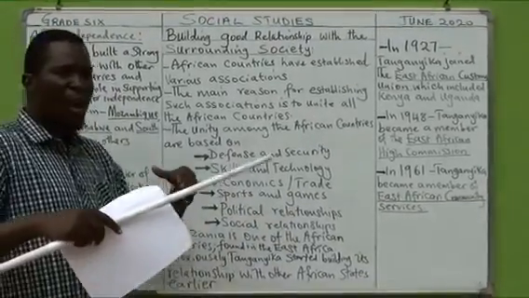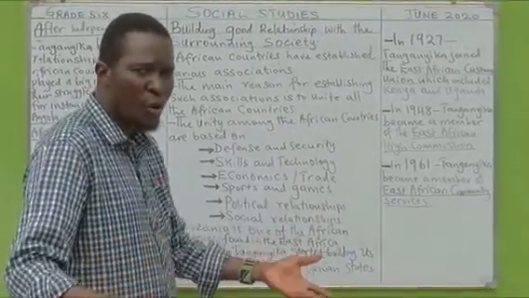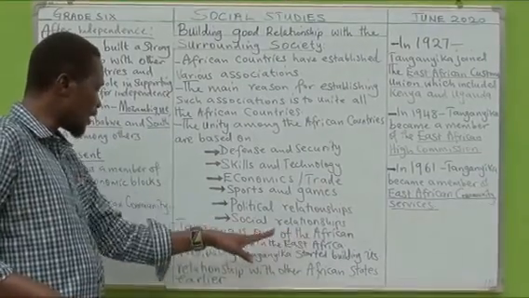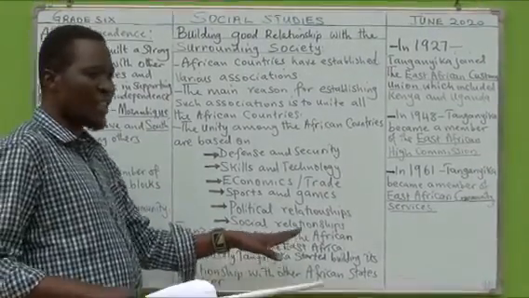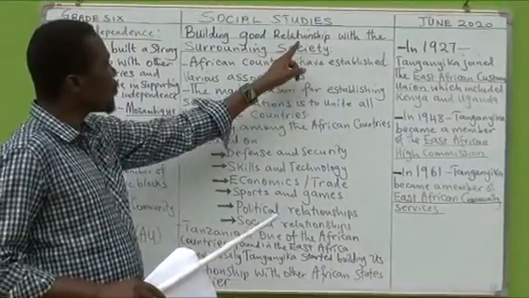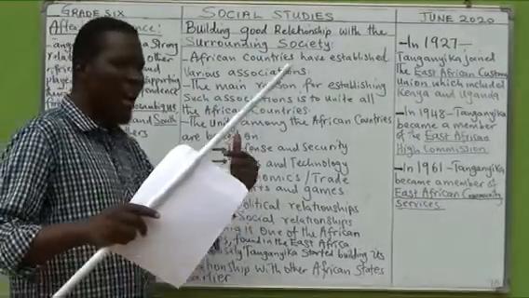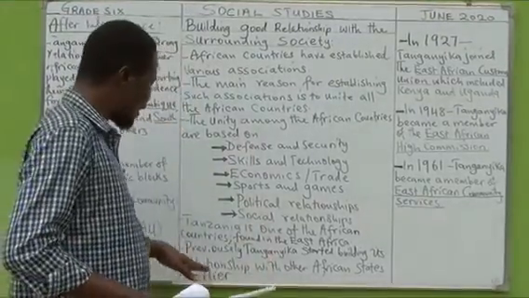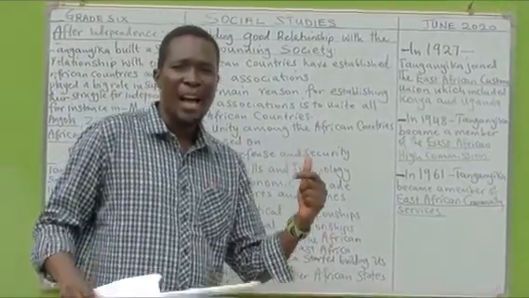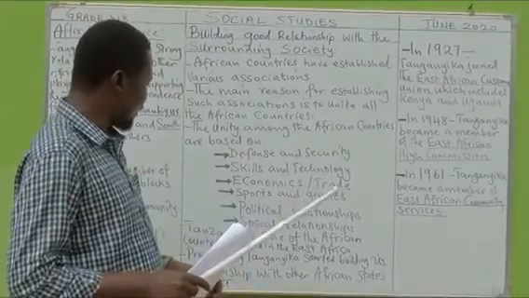Now, when we talk about African states uniting to work for a common goal, we should not forget that Tanzania is one of the African countries which is found in East Africa. Tanzania started building relationships with other African states early on.